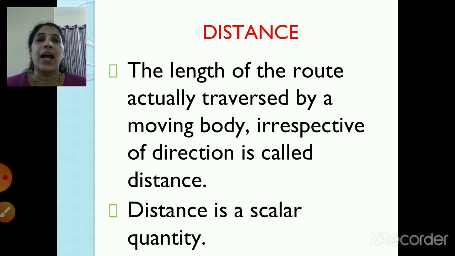And children, last chapter only we had learned that distance is a scalar quantity. So what is distance? The length of the route actually traveled by a moving body, irrespective of the direction, is called as the distance. Now children, traversed means it is nothing but traveled, and distance is a scalar quantity.